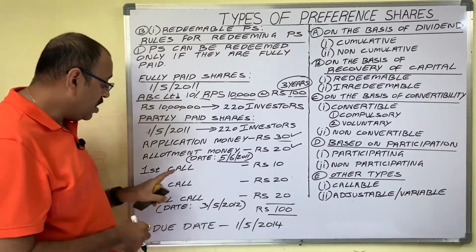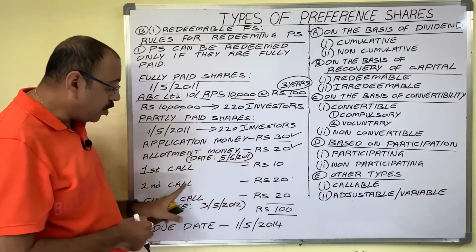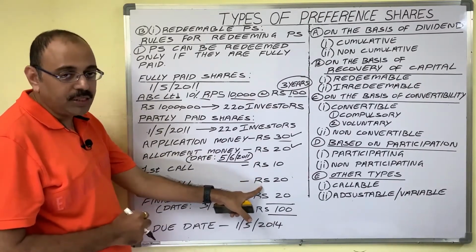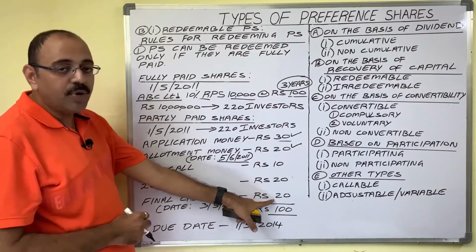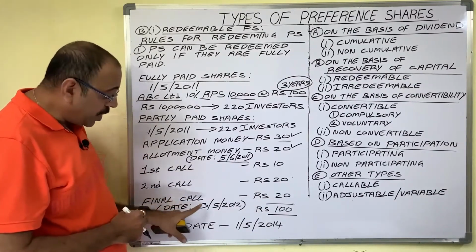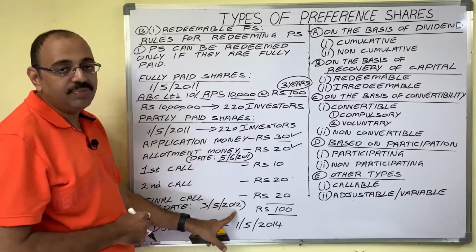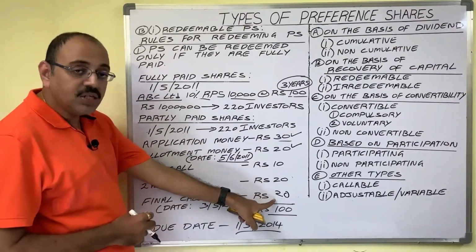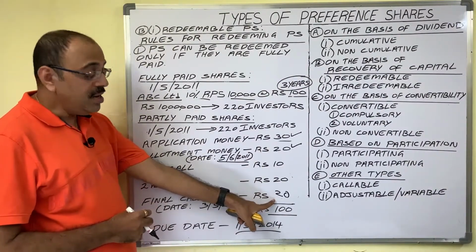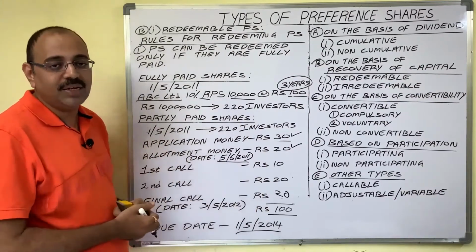For example, first call amount is 10 rupees. Second call amount per share is 20 rupees. Now the last call amount is known as final call. Assume company made final call on 3rd May 2012. When company collects this last installment amount, then these partly paid shares are converted into fully paid shares.